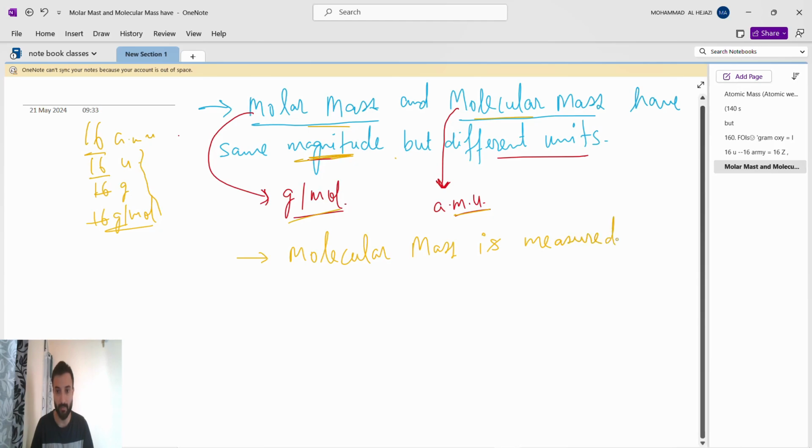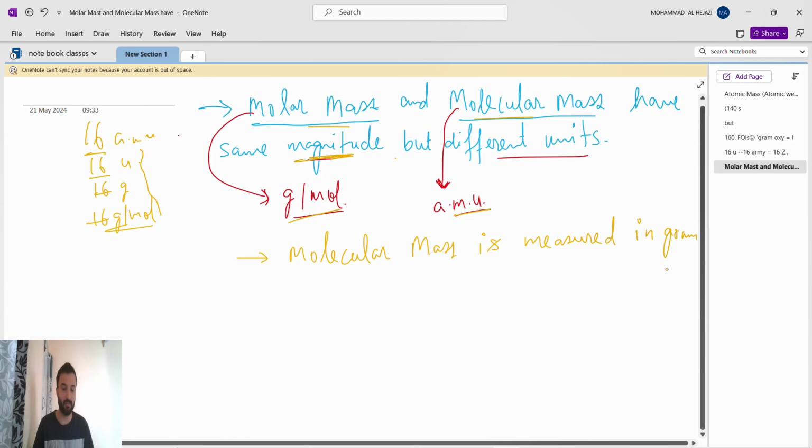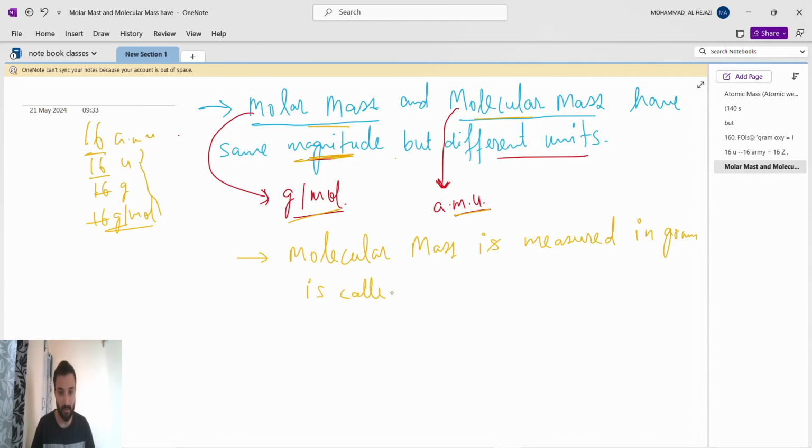If suppose molecular mass is measured in gram, what will happen? It is called gram molecular mass, obviously. See, the value will remain the same, 16 only.